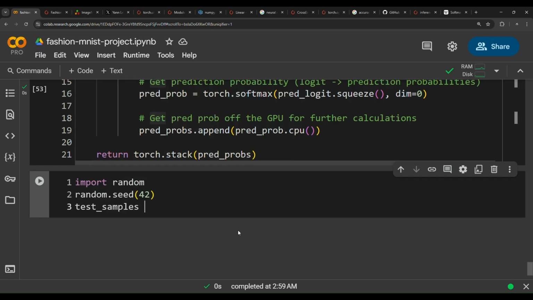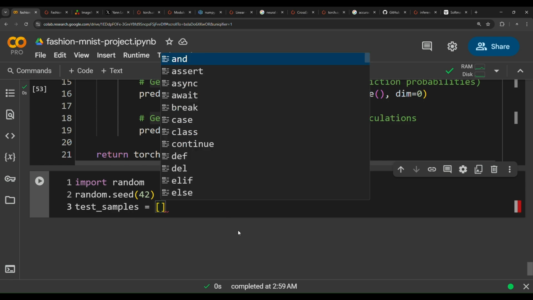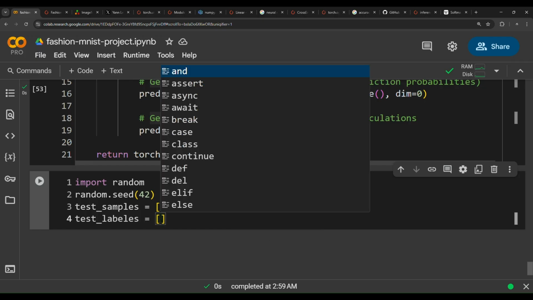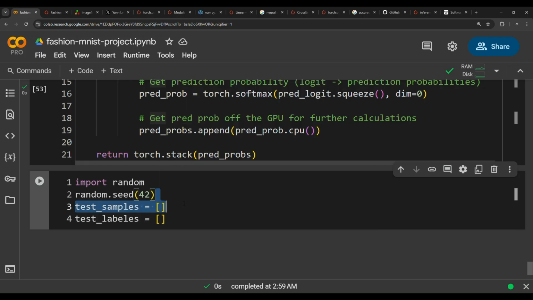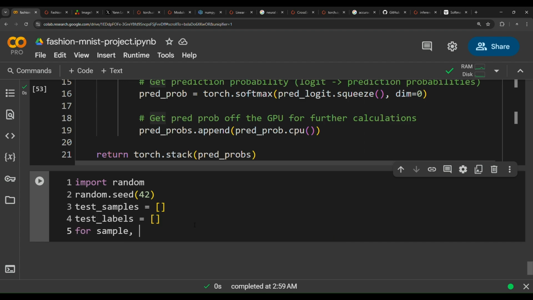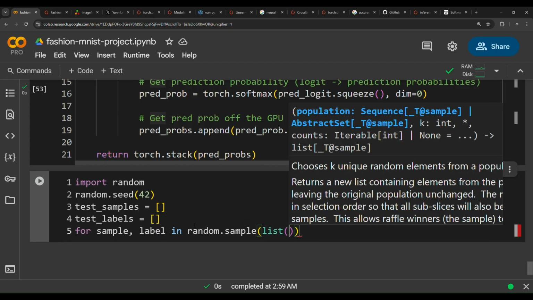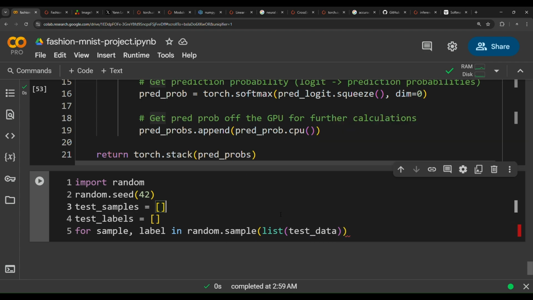Test samples. Now we want to loop through the samples and then pick some test samples, and then test labels equals empty list. So we're going to initialize the test samples variable as an empty list and the test labels variable as an empty list. For each sample, label in random.sample, we're going to sample from the list of test data.